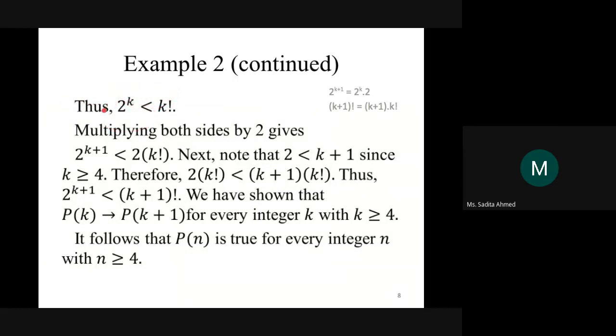From there, we have to prove that 2 to the power of k plus 1 is less than k plus 1 factorial. Okay. Now, based on what one of you said, we have this here. So on both sides, if we multiply by 2, will this statement change?